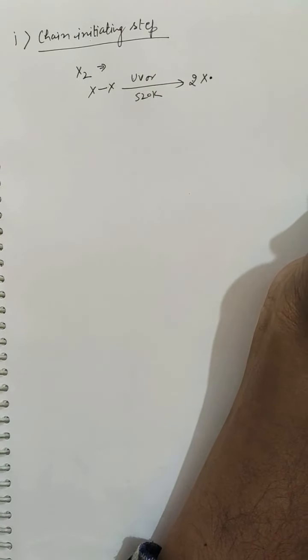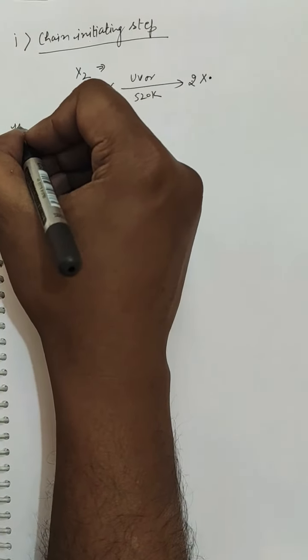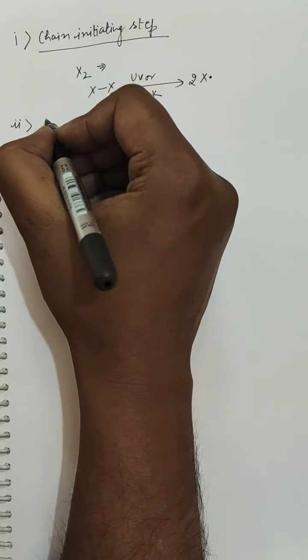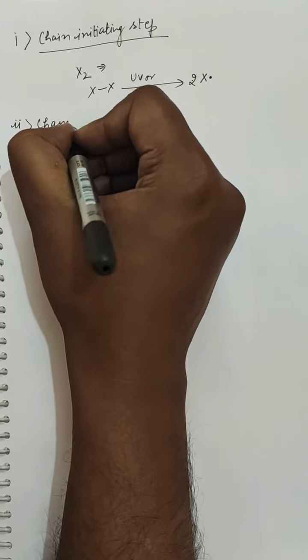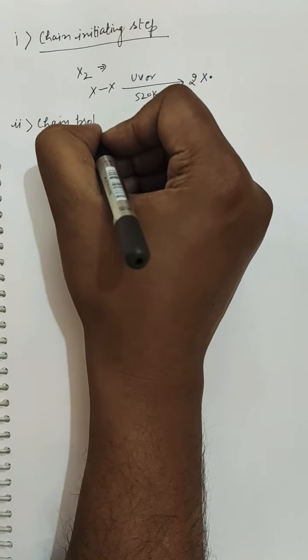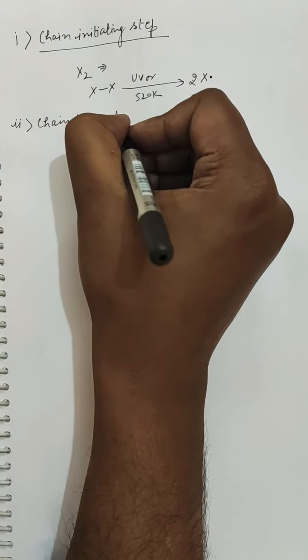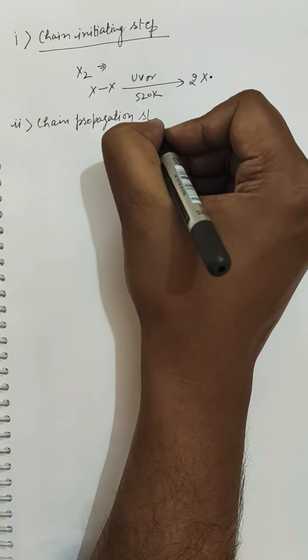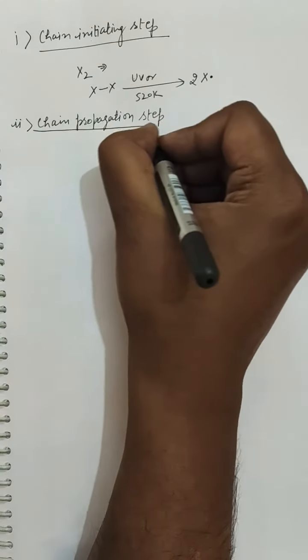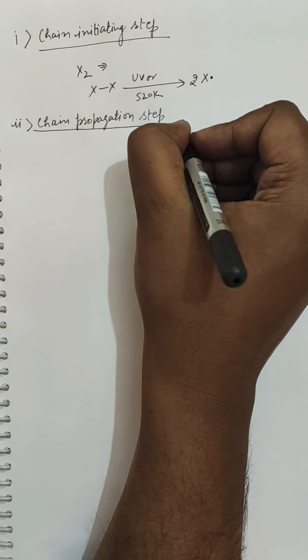free radicals. The next step is the chain propagation step. Chain initiation step, chain propagation step.